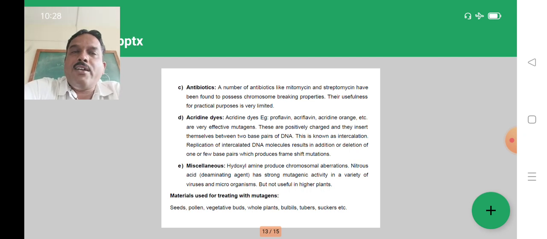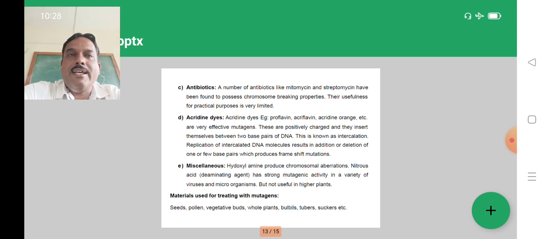Next, some antibiotics are also used, but in practice their use is very limited, such as mitomycin or streptomycin, and their effect cannot be observed clearly. Some acridine dyes are also used for the creation of mutation: proflavin, acriflavin, and acridine orange are effective.